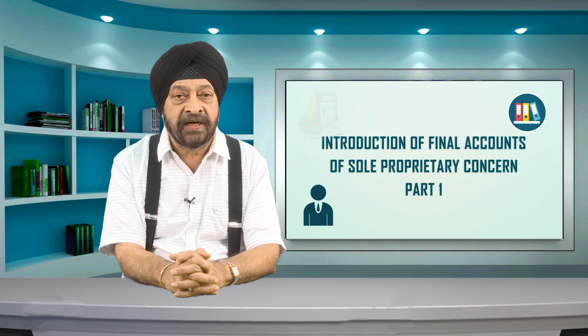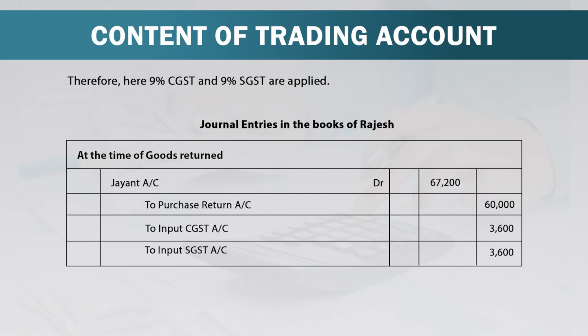So this was a journal entry at the time of purchases. Now we will see the journal entry at the time of goods return. We have returned goods of rupees 60,000 to Jayant, but the entry is to be given along with the GST effect. Here Jayant account will be debited by 67,200 rupees, where purchase is returned of 60,000 rupees. So purchase return account will be credited by 60,000 rupees, and to that extent both the GST will be cancelled. So input CGST of rupees 3,600 and input SGST of rupees 3,600 will be cancelled.